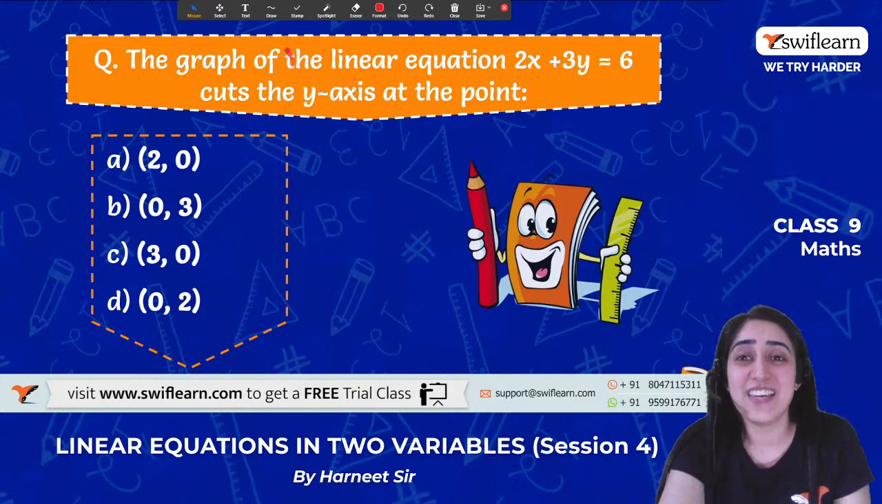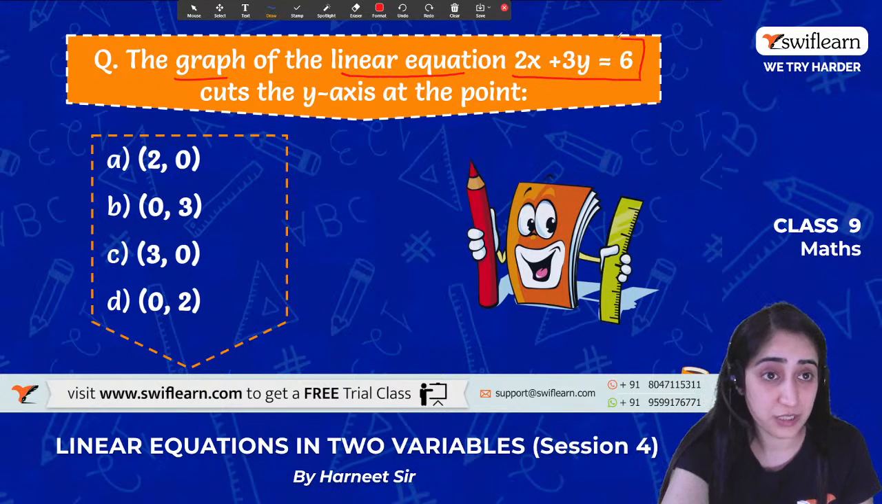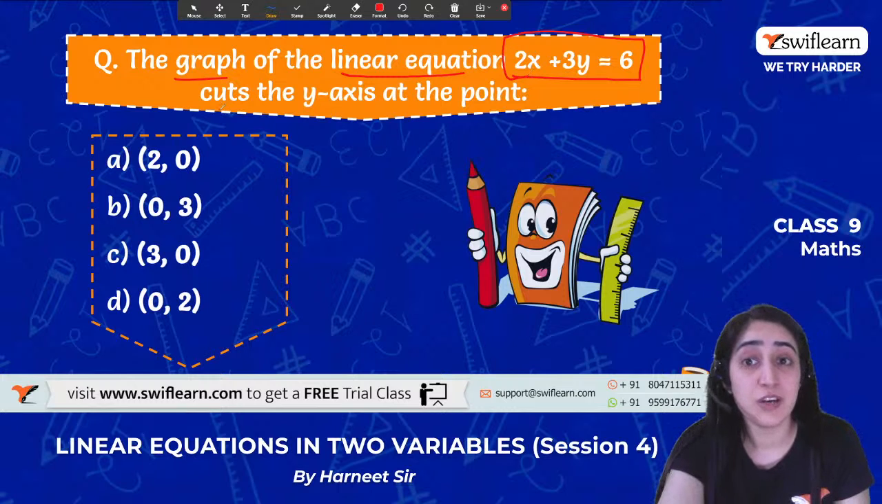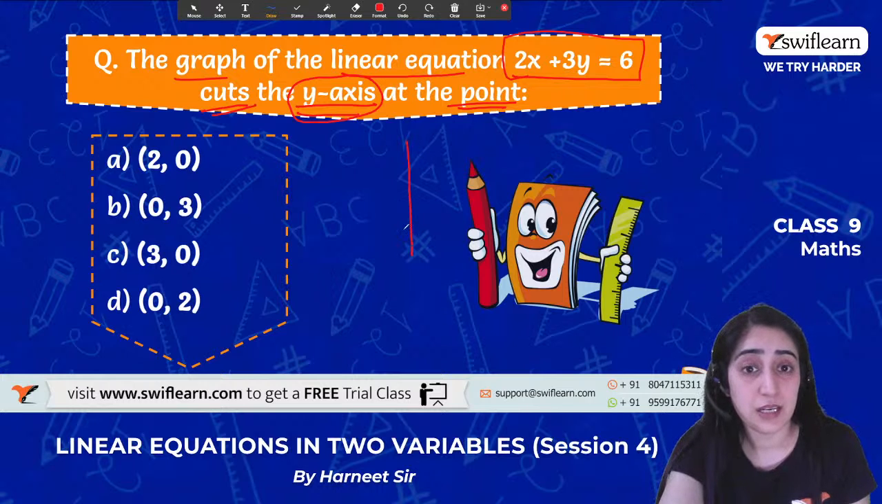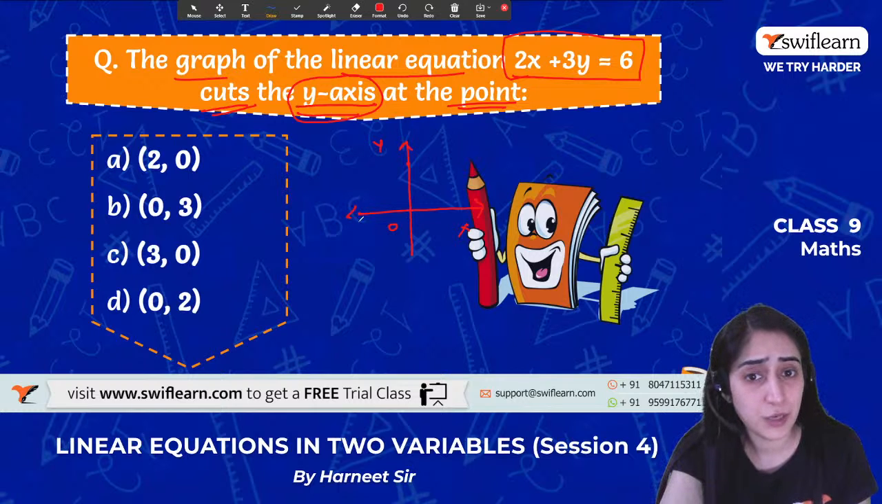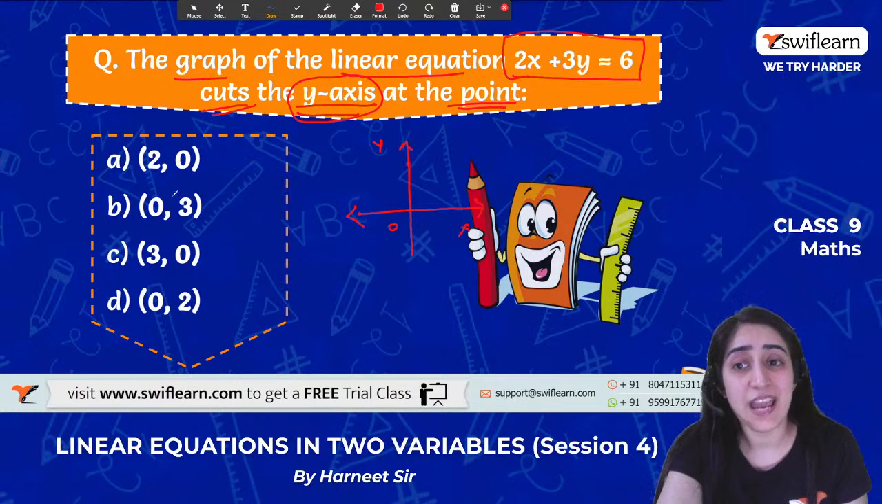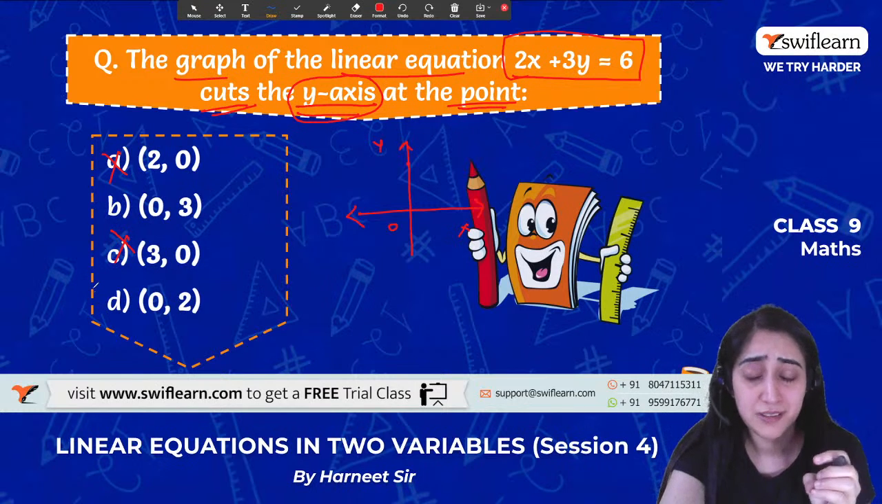All right. Yes. So the graph of a linear equation 2x plus 3y is equals to 6 is given to me, which cuts the y-axis at a point. So remember, when we are saying it cuts the y-axis at a point, that means something like this. This is 0, this is x-axis, this is y-axis. That means it's cutting somewhere here. In that case, what does that mean? That x will be 0 for sure. Yes. So by any ways, these two options will not be there. Pretty easy. I've made my work a little easier.